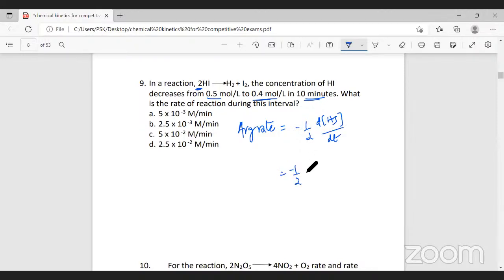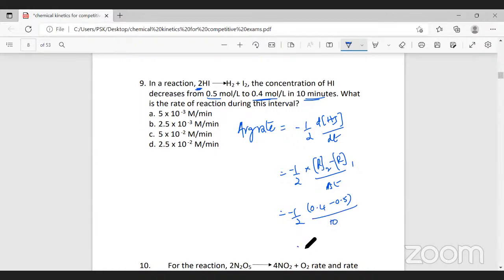Now, what is the change in concentration? If you remember the first problem we worked today, that is final concentration, C2 minus C1, divided by the change in time, or delta T. So it will be minus 1 by 2 into 0.4 minus 0.5 divided by the time. It's in 10 minutes.